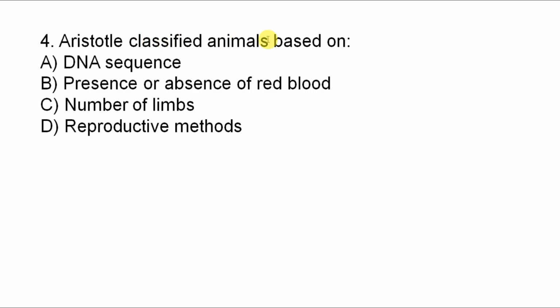Aristotle classified animals based on what, from these alternatives? Which one is the correct answer? Good. The correct answer is B. Aristotle classified animals based on the presence or absence of red blood. He classified animals into vertebrates and invertebrates based on the presence or absence of red blood. So the correct answer for question number 4 is B.